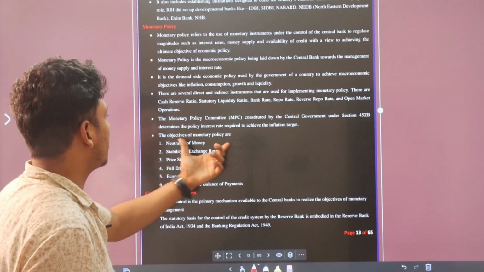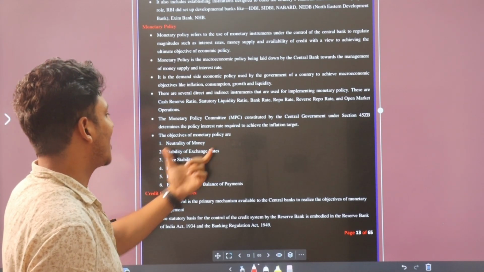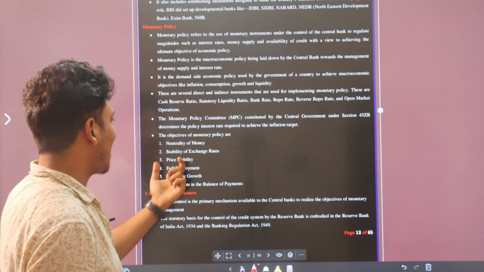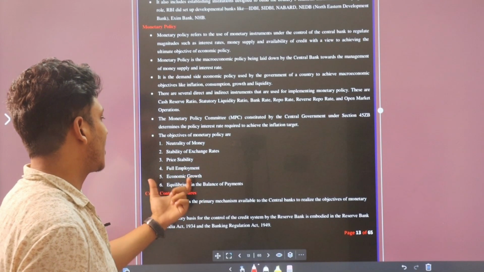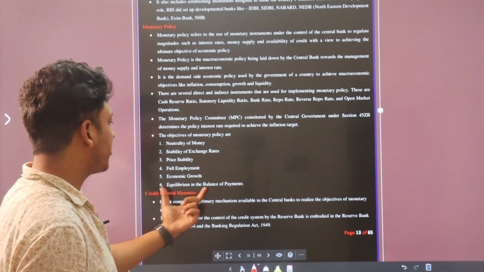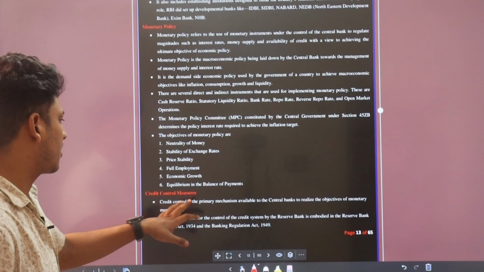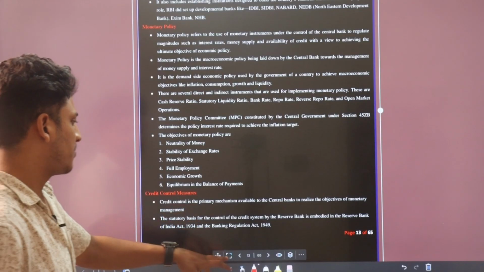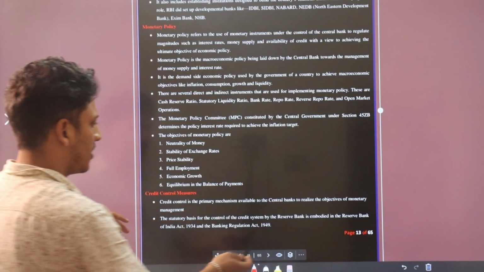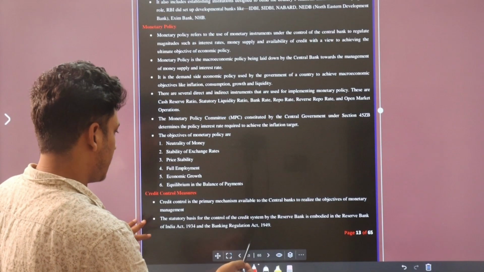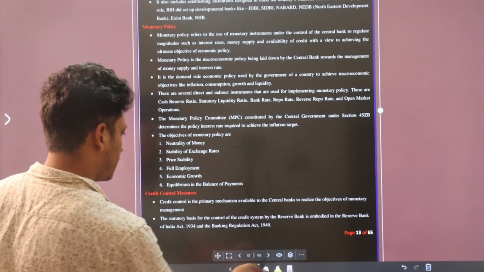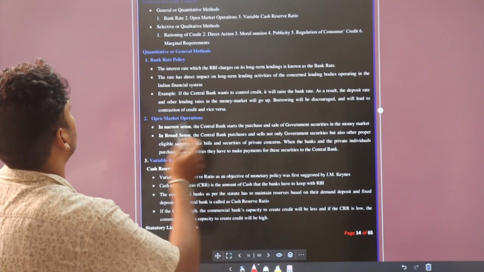The objectives of monetary policy are neutrality of money, stability of exchange, price stability, full employment, economic growth, and equilibrium in the balance of payment. Okay. Now credit control measures. This is not that important, but you can go through it.